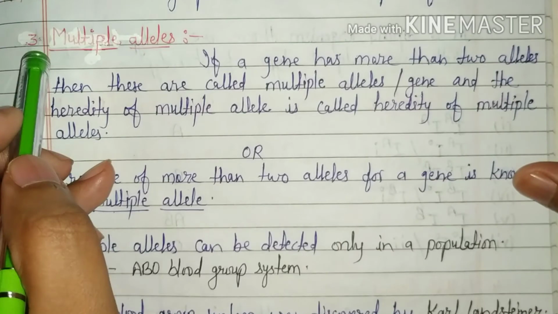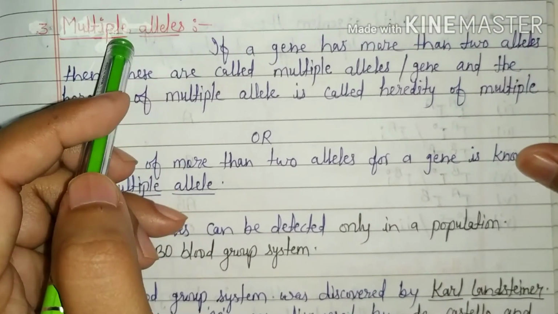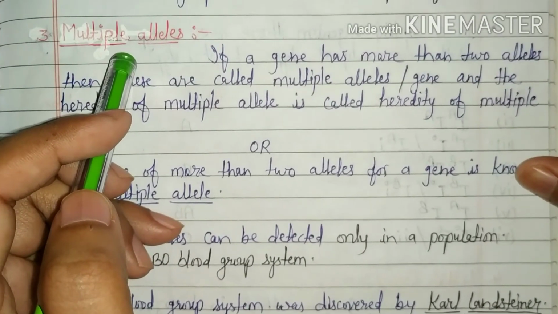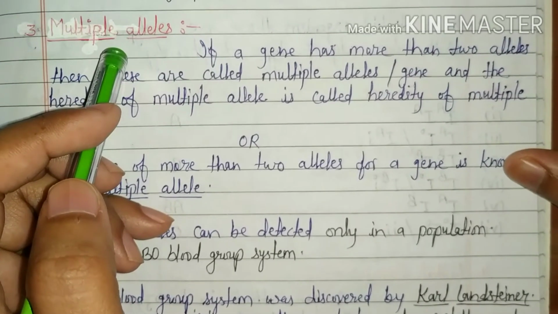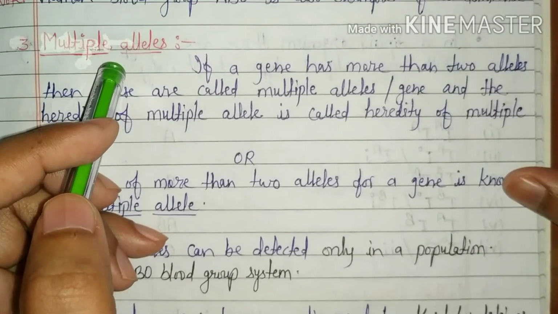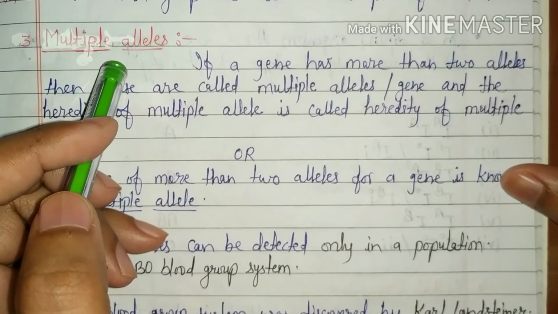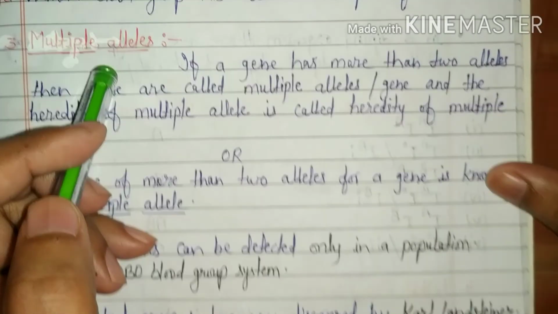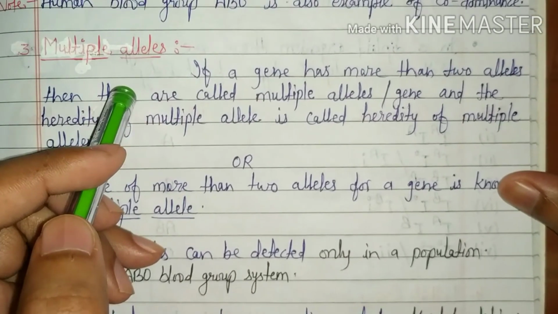Now, next topic, multiple alleles. Generally, there are 2 forms of a gene. For example, tall and dwarf, red and white, brown and blue, etc. for a single character. These are 2 forms of a character or gene. But in majority of cases, a gene has more than 2 alleles. This condition is called multiple allelism.